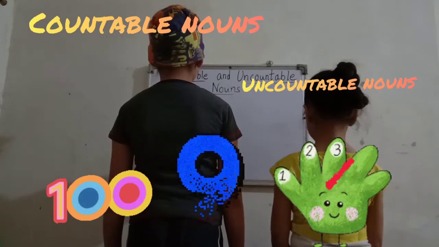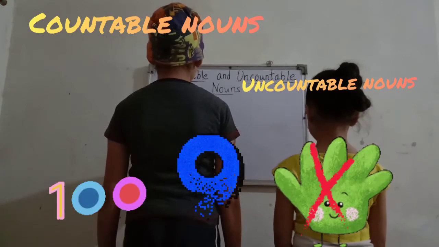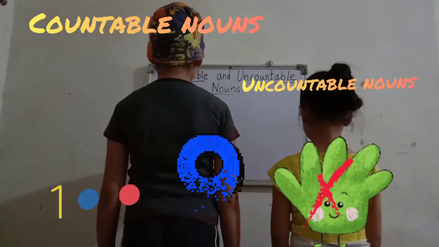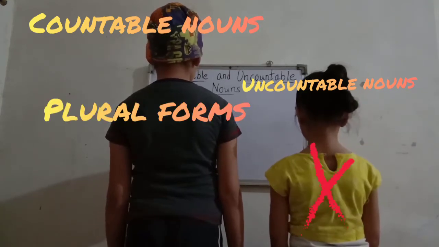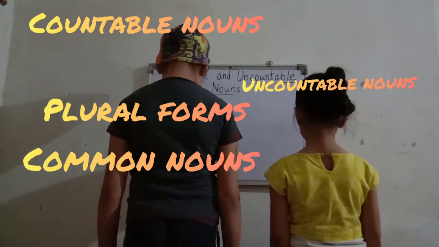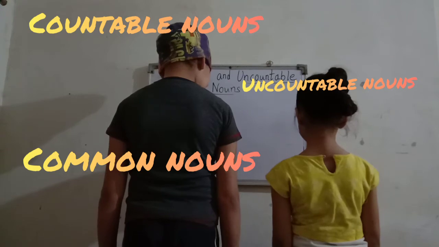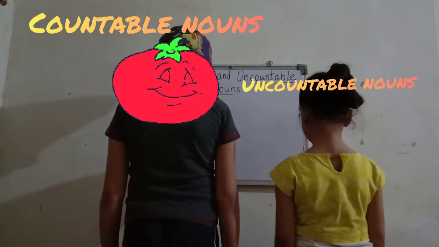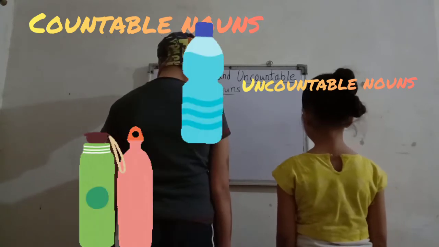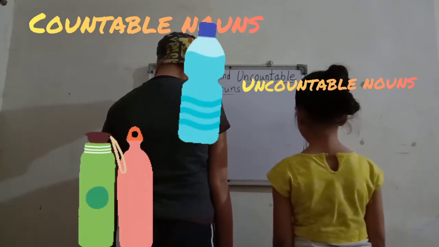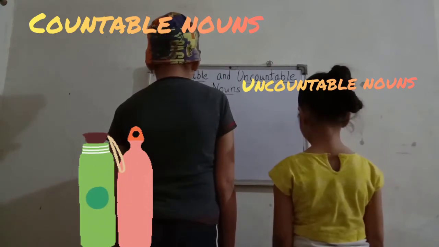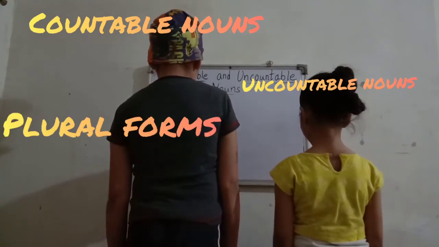So countable nouns, children, are those which we can count, and if we count them, they have their plural forms. Okay, like common nouns. Common nouns are countable, like one tomato and more than one tomatoes. Okay, one bottle, then more than one bottles. So they have their plural forms.